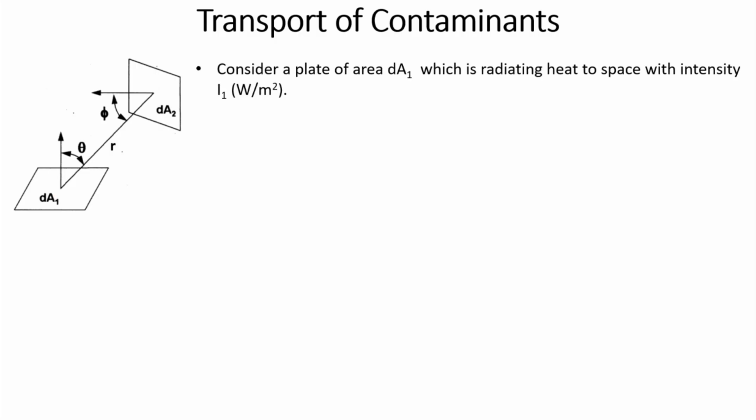This surface we will consider is radiating, and this we will consider is the collecting surface.